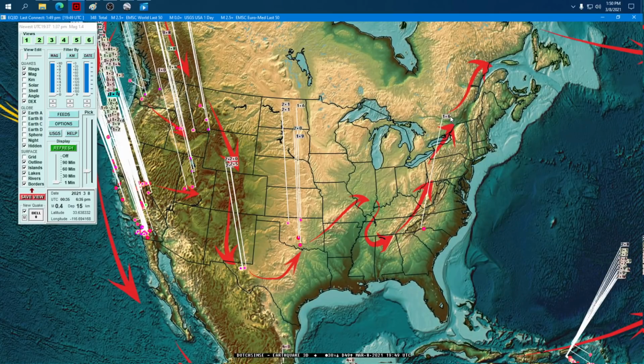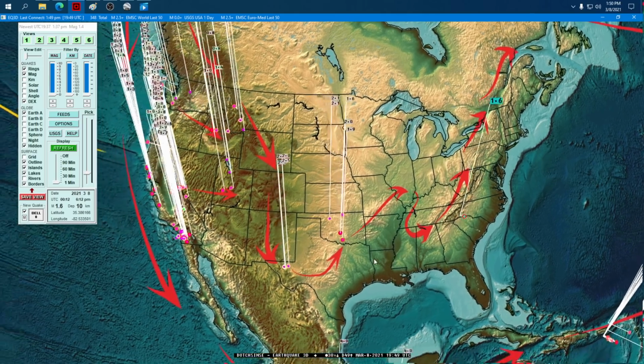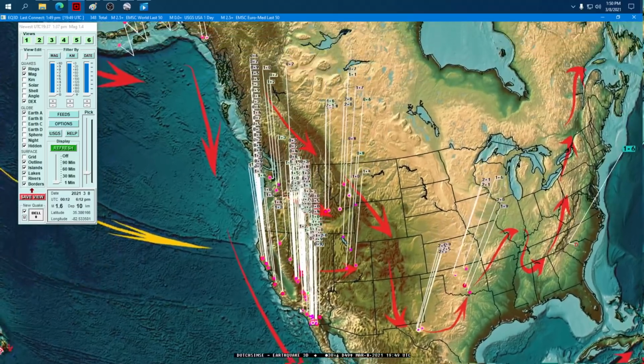and we'll also look up the quakes over here going over to the East Coast, which, by the way, North Carolina-South Carolina border started to move. We warned the North Carolina-Virginia border. So it started to move over there on the East Coast as well, but starting in the Northwest.